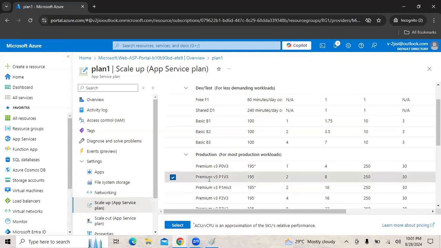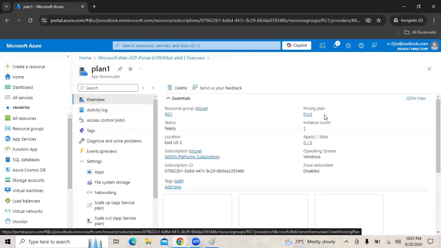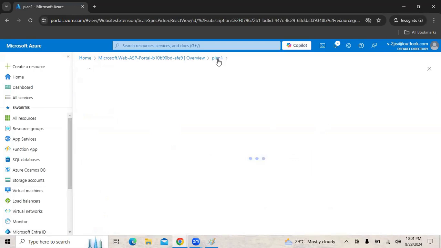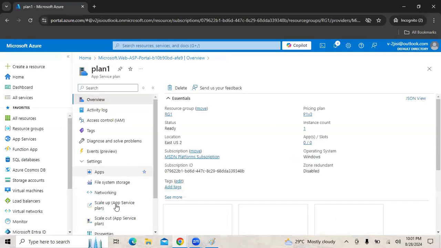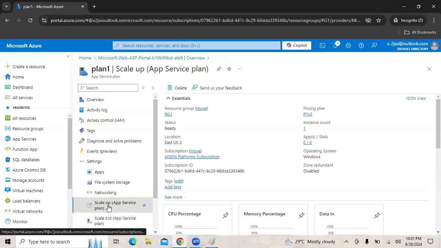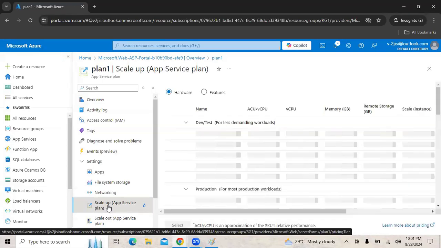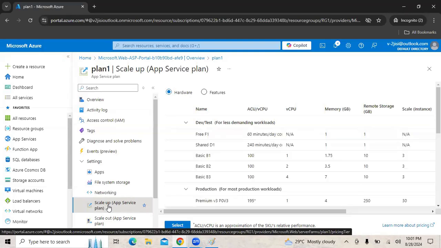Let's say we can go from premium to free. So right now we'll see here, we are running in the premium tier. So let's say we want to move from premium to free, we can do that. But guys, please remember, whenever we are doing a downgrade, if we are using any feature which is not available with the downgraded version, the downgrade will fail.